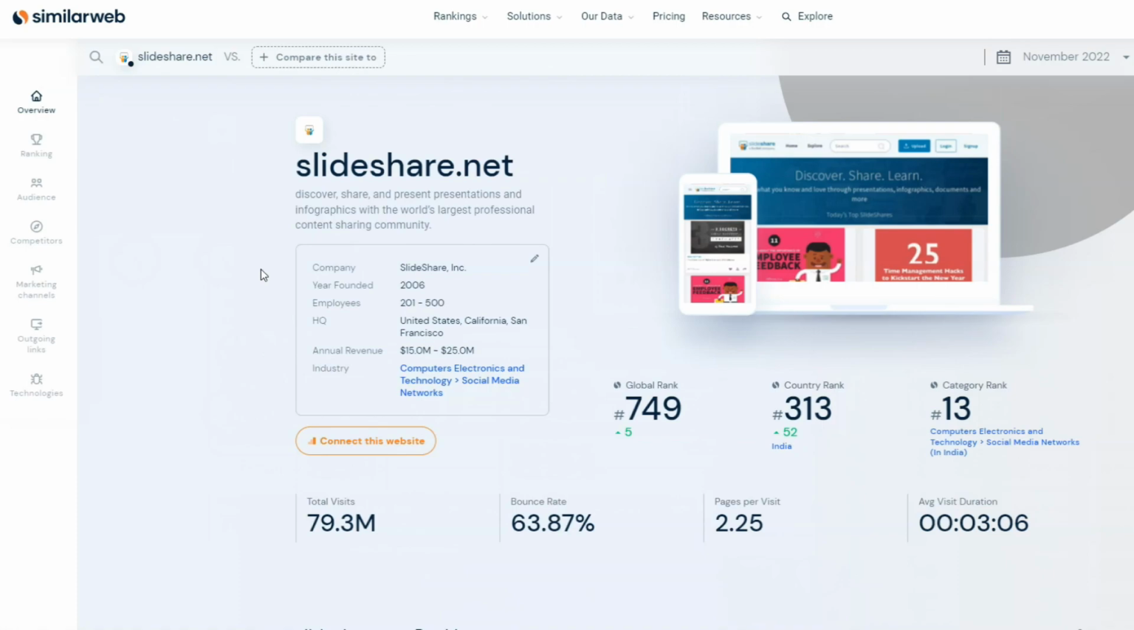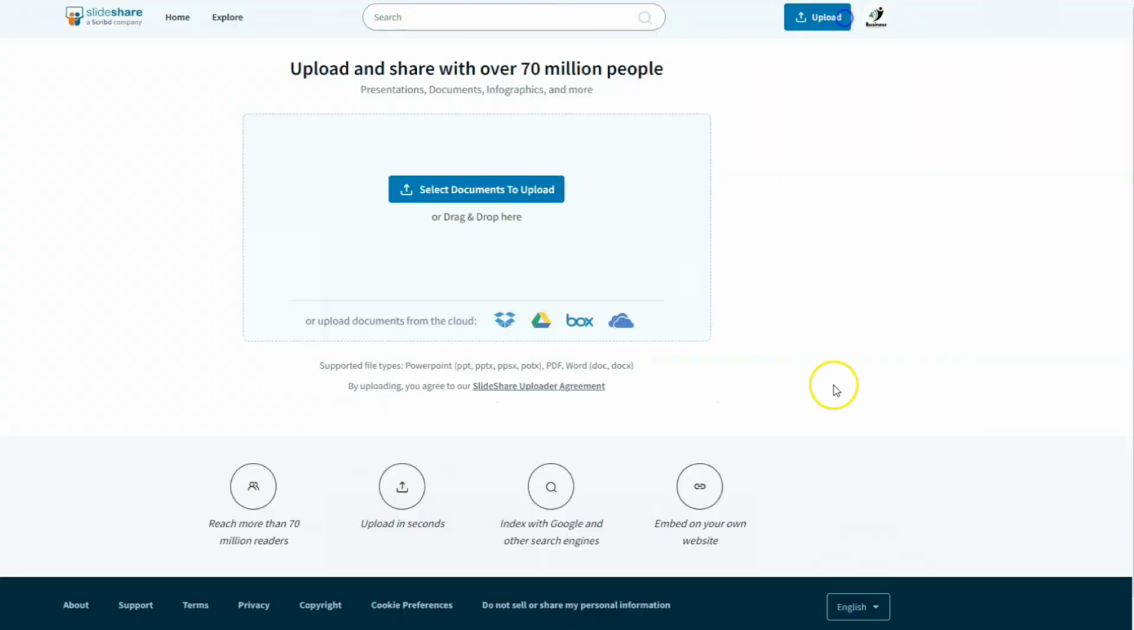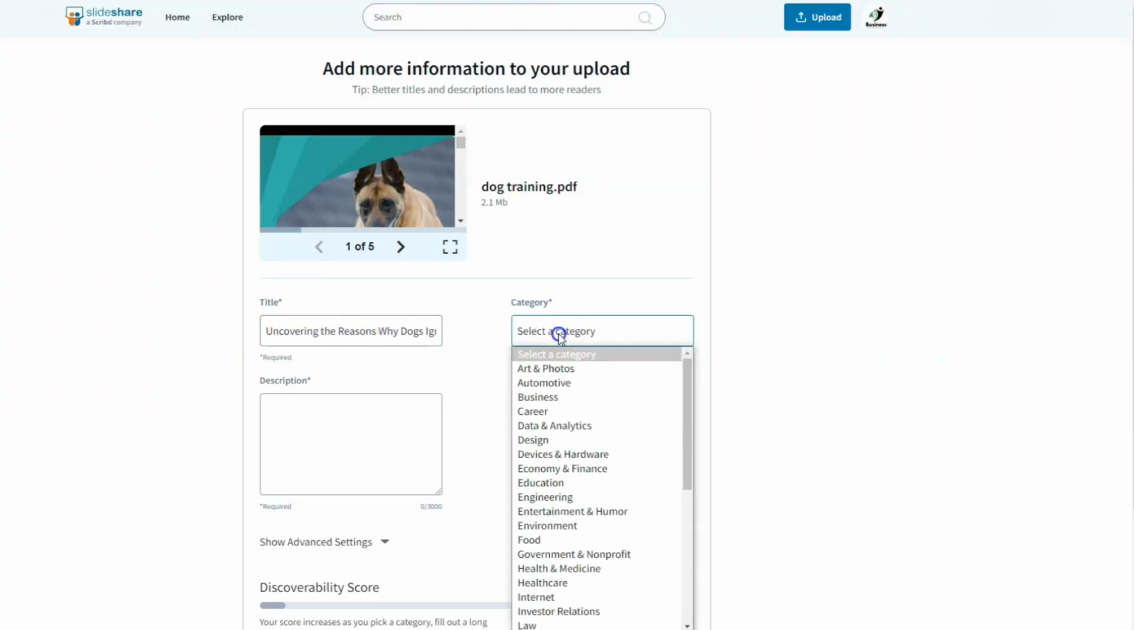And Google likes both websites, Medium and SlideShare. And many times it ranks them higher in the search results. In SlideShare we will click on Upload and then drag our PDF. We will type the title, we select the category.